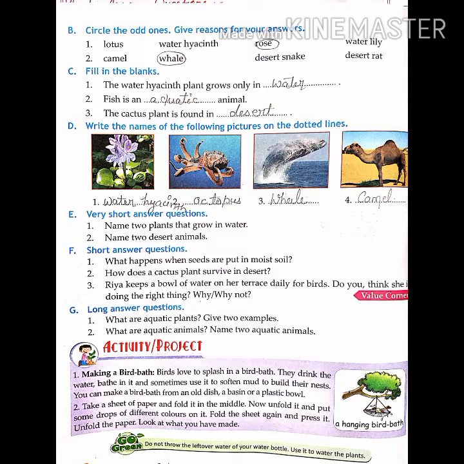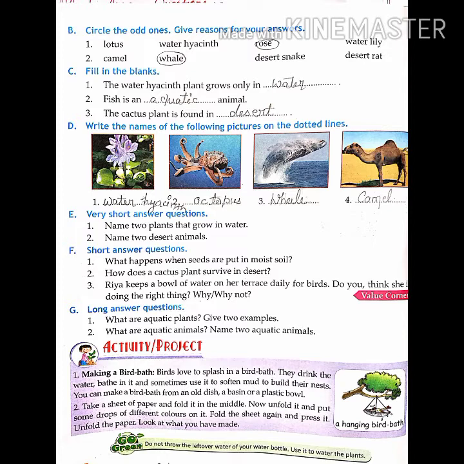Now second one: camel, whale, desert snake and desert rat. Camel, desert snake and desert rat are desert animals, but whale is an aquatic animal. Whale lives in water, so you can circle the odd one: whale. Whale is the odd one.